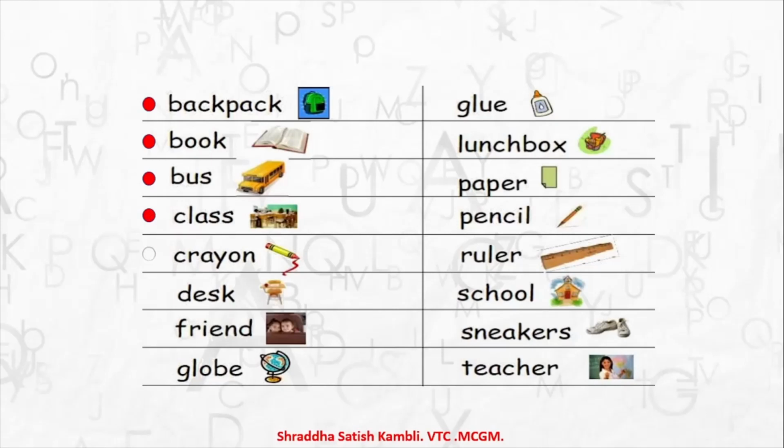you have crayon, desk, friend, globe, and of course many other words also in the next row. For example, there is glue, there is lunch box, there is paper, pencil, ruler, school, sneakers, teacher. So when I say these words, what word comes to your mind? What is the central idea here? What are we talking about? What are these words denoting?